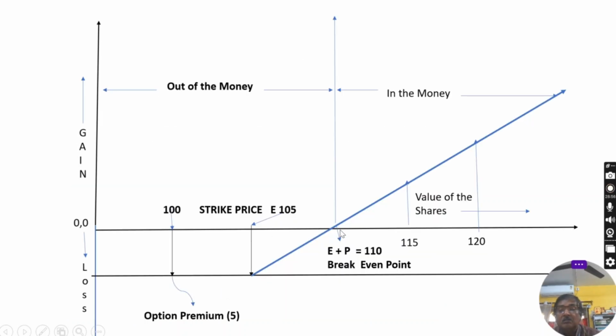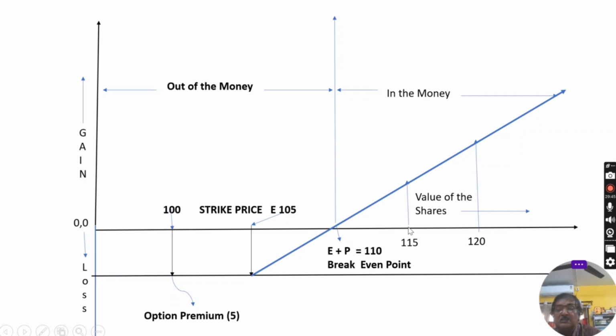Next, if the sale price of the share in the market is 110, then Mr. Ram will be in no loss, no profit, 0 profit. Because here it is gain or profit, and here it is loss. On this x-axis it means 0 profit. Because the exercise price is 105, the sale price 110, the difference 5 is the gain, and from that you have to pay the premium rupees 5, no excess amount, that's why no loss, no profit, or 0 profit.